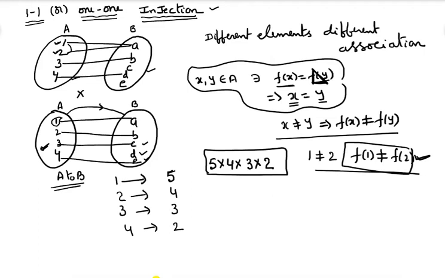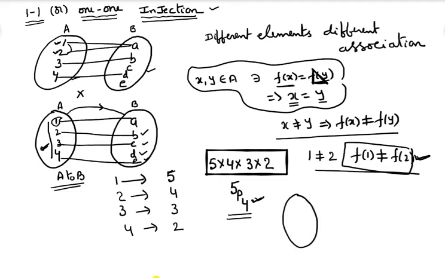That's what we can write in this way. Number of one-one functions from A to B is equal to 5P4. That means these 4 elements can be filled in these 5 places in 5P4 ways. This is the answer for the number of one-one functions from A to B.